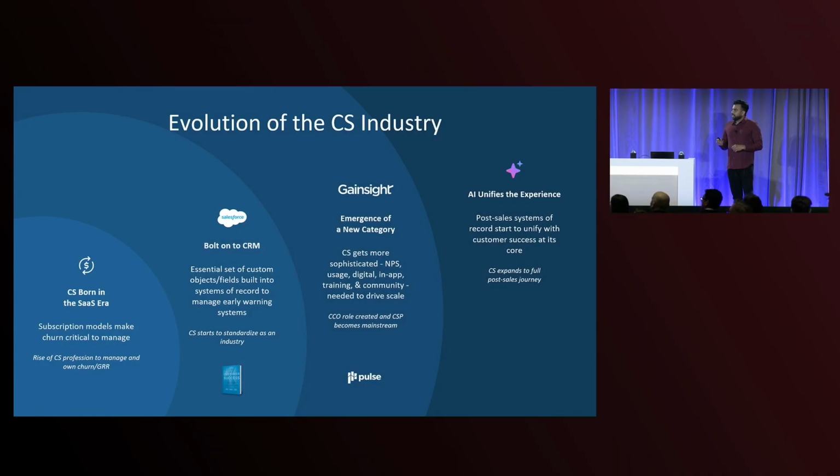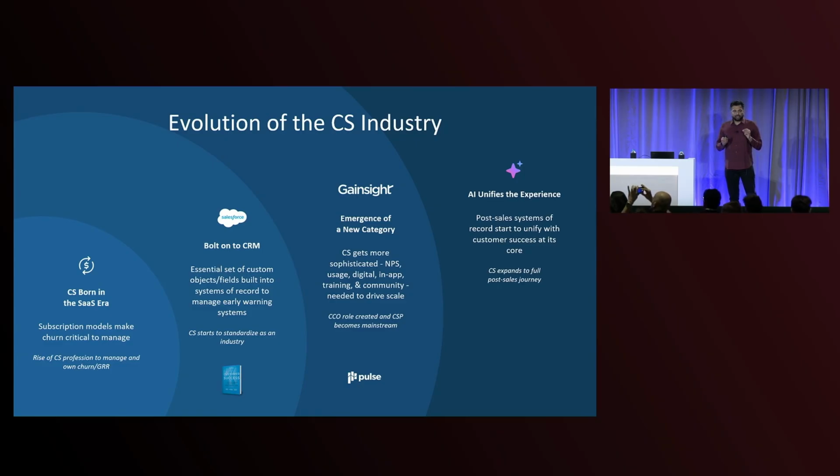OK. So let me start by telling you a little bit about Gainsight and customer success management. So customer success management as a field was born in the SaaS era. When software started being sold as subscriptions, companies had to make sure that customers renewed their subscriptions every year.